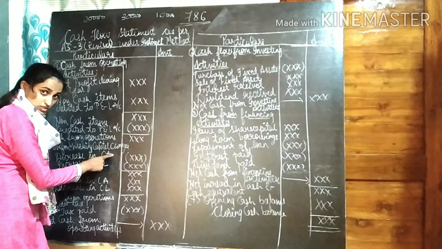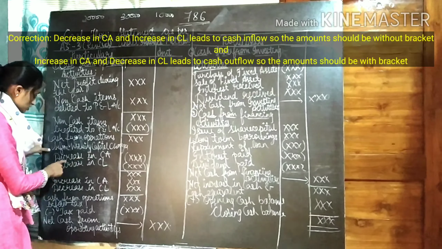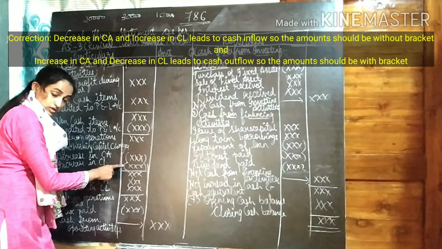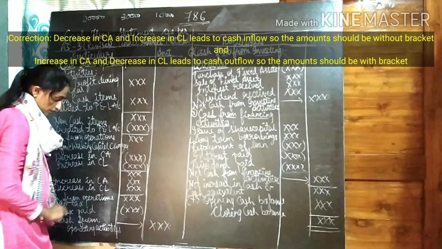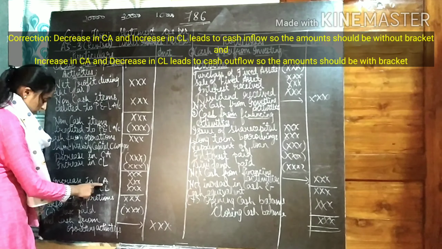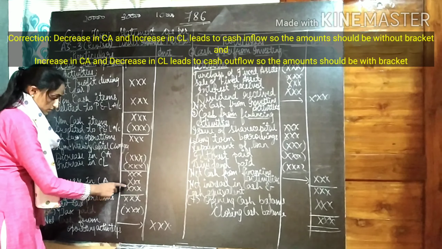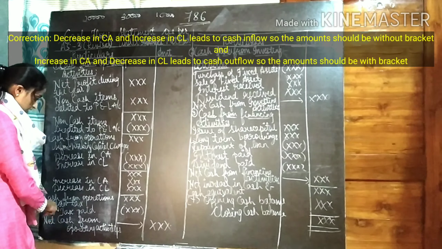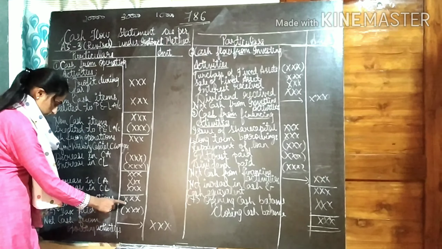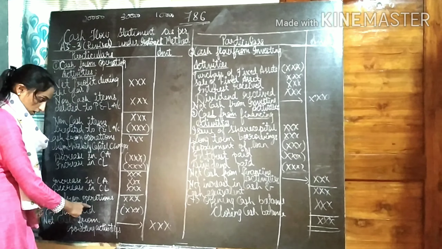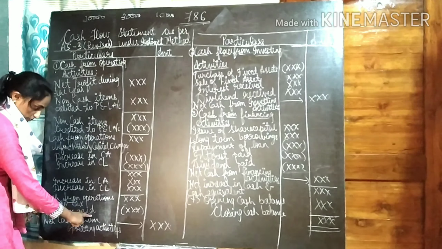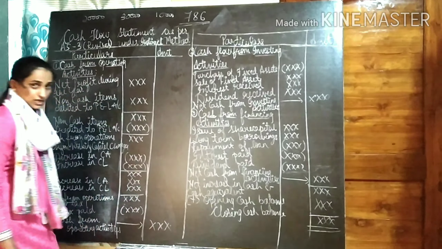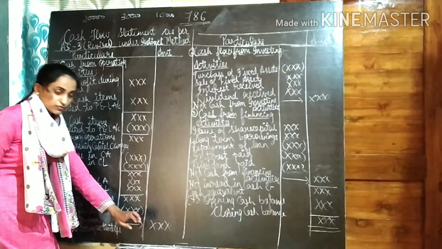Before working capital changes, we have to adjust working capital changes. So increase in current assets and decrease in current liabilities bring cash outflow. That's why they are kept in bracket. Then decrease in current assets and increase in current liabilities bring cash inflow. So that's why they are not kept in the brackets. And cash from operations, by adding this we will get cash from operations before tax. We have to deduct tax paid.